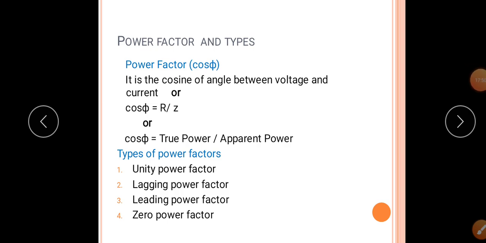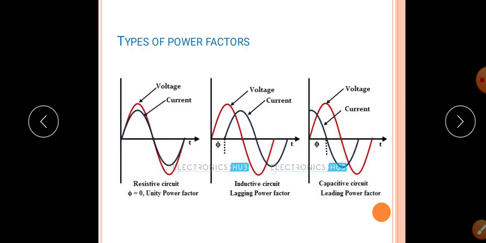Power factor and its types. Power factor is denoted by cos phi, and it is defined as the cosine of the angle between voltage and current, or the ratio of resistance to the impedance, or the ratio of true power to the apparent power. There are four types of power factors: unity power factor, lagging power factor, leading power factor, and zero power factor.